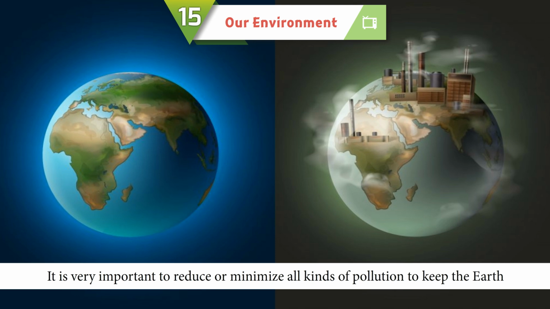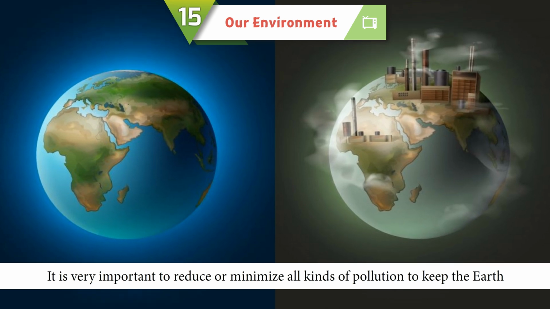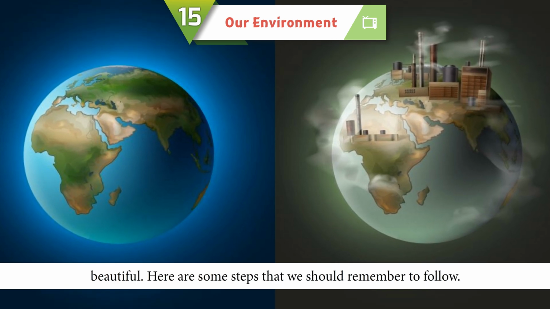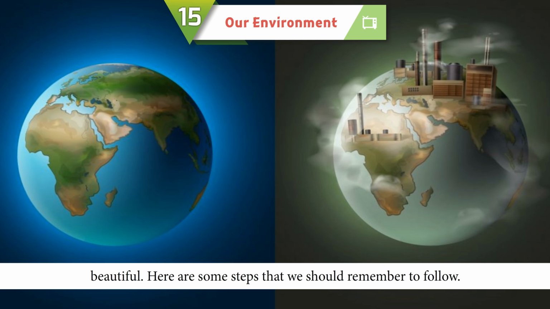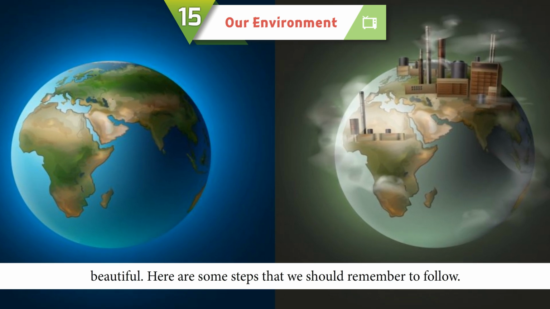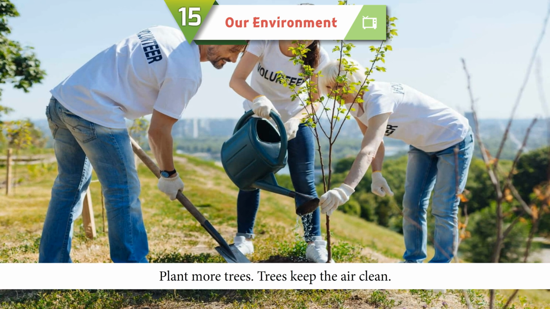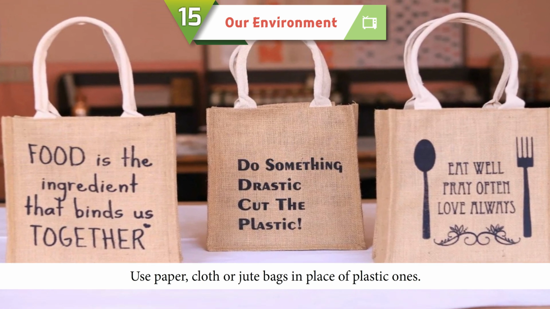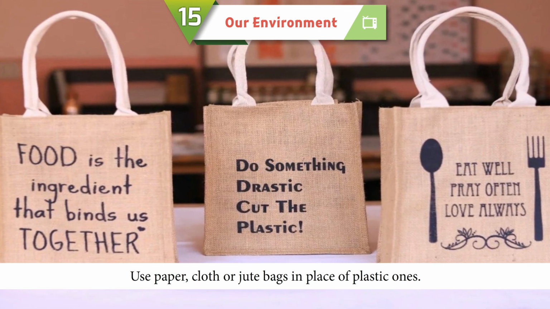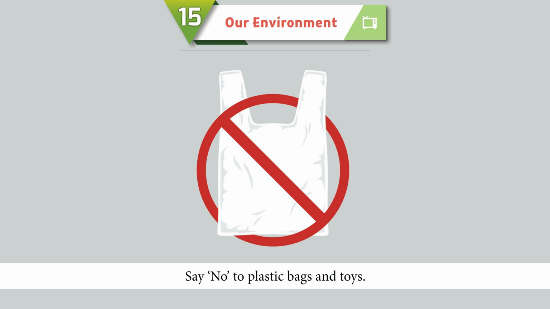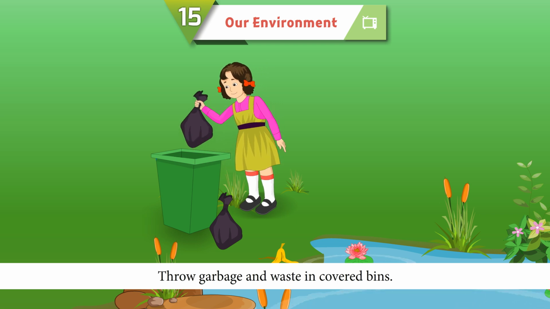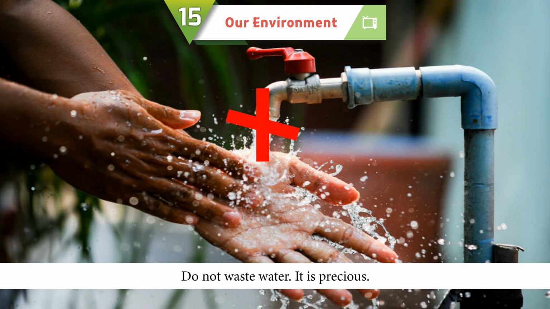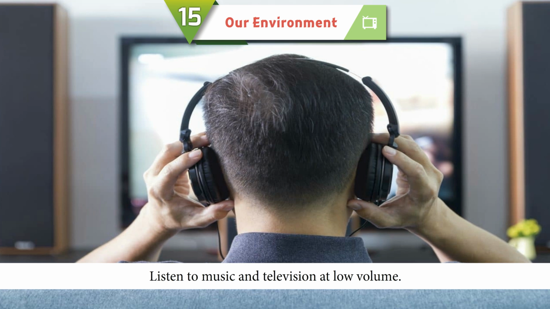Controlling pollution. It is very important to reduce or minimize all kinds of pollution to keep the earth beautiful. Here are some steps that we should remember to follow. Plant more trees. Trees keep the air clean. Use paper, cloth or jute bags in place of plastic ones. Say no to plastic bags and toys. Throw garbage and waste in covered bins. Do not waste water, it is precious.